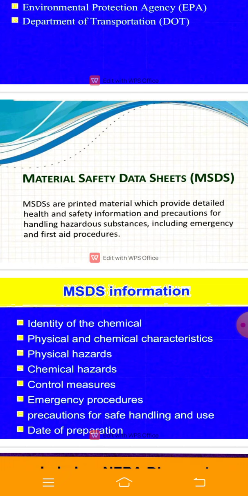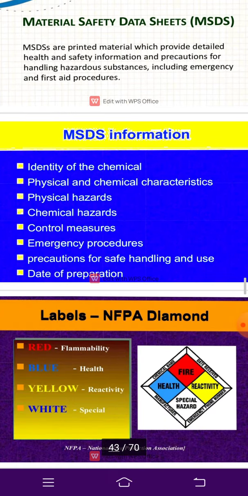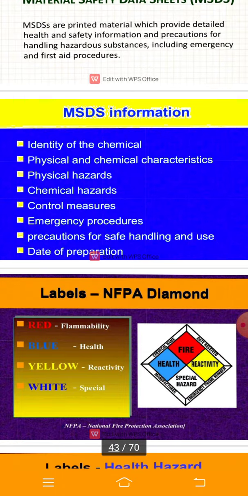Material Safety Data Sheet, printed material which provides the detailed health and safety information and precautions for handling hazardous substances, including emergency and first aid procedures. Then MSDS information, what is the meaning of MSDS? And they can be worked in this chapter.